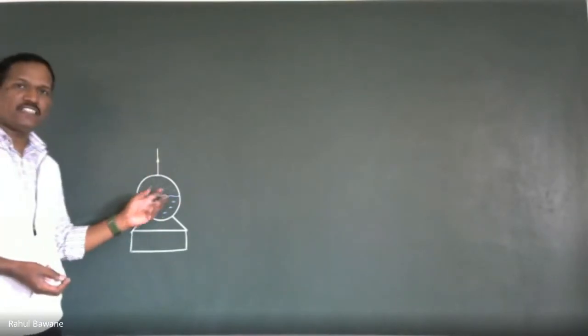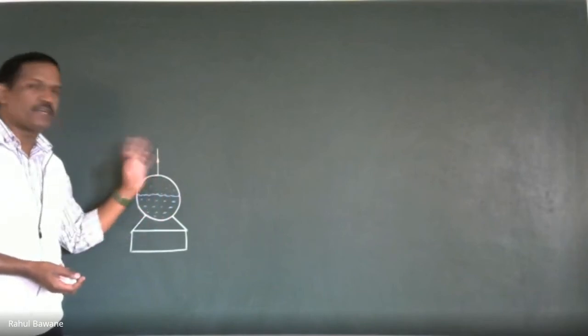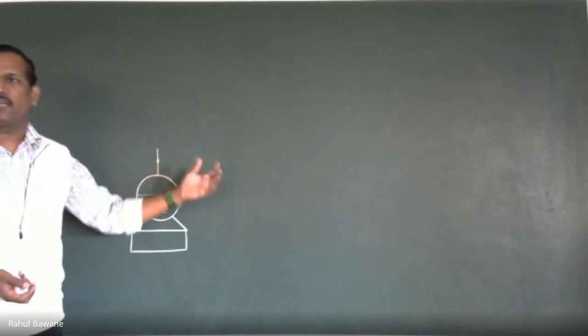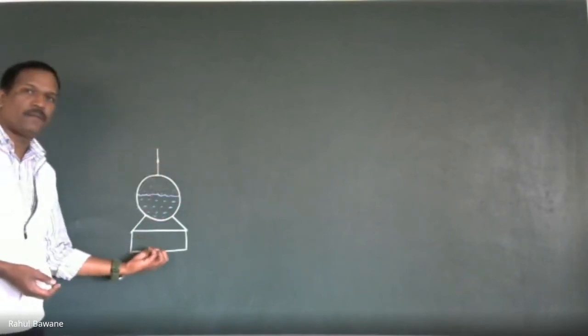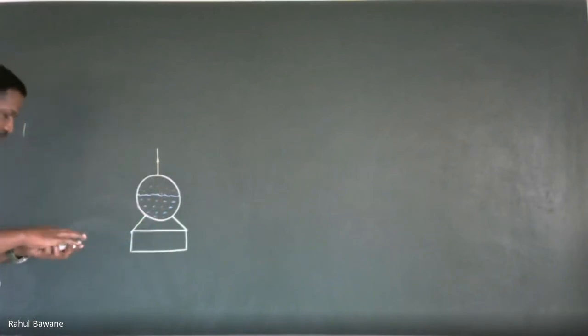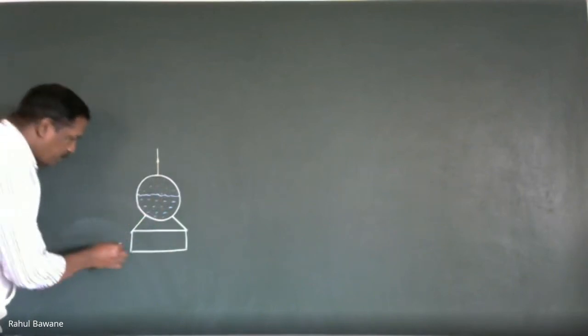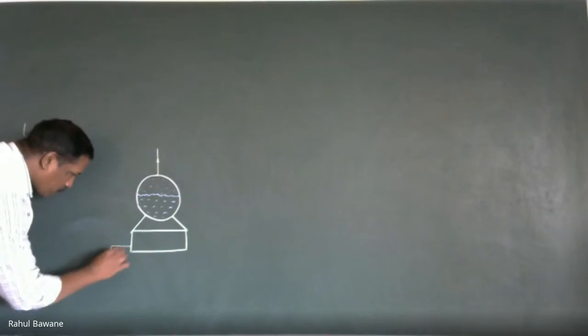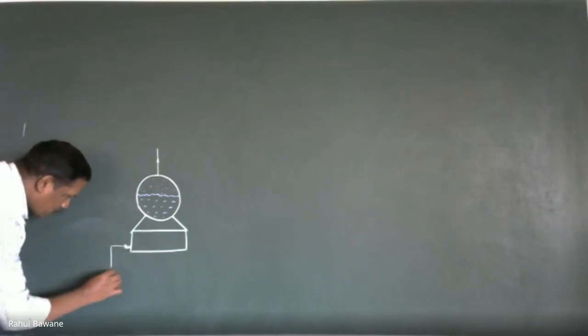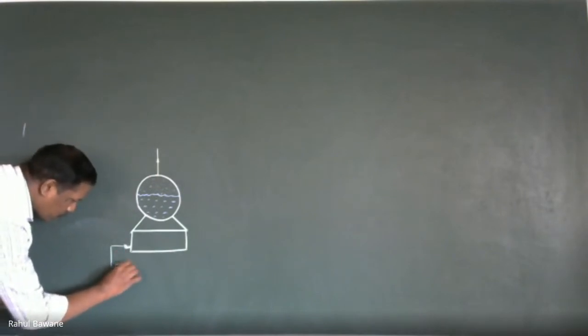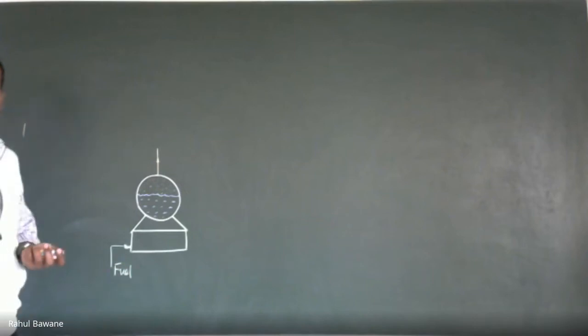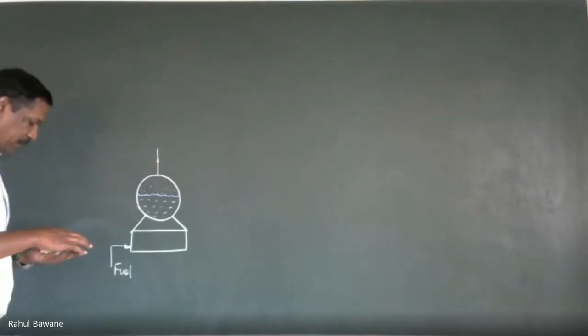But the energy utilized for superheating is not from a separate burning of fuel. Whatever fuel is burned here in the furnace, we have to supply fuel, suppose coal. Then we have to supply air.